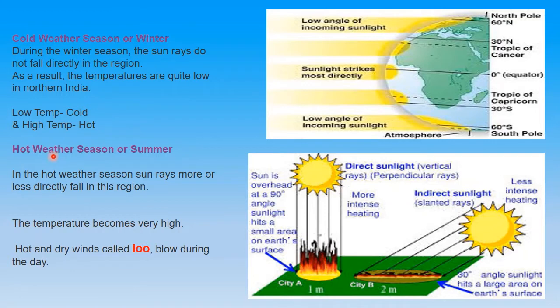Okay, now the reverse will happen in the hot weather season or summers, because the sun rays are falling directly in that particular region, so the temperature will obviously be very high. Now in this term you must have heard of Lu. So what is Lu? Lu are actually winds. These are the hot and dry winds which blow during the summer season.